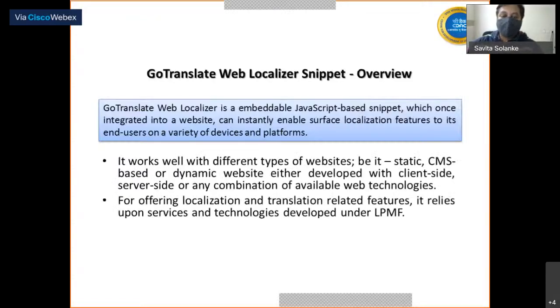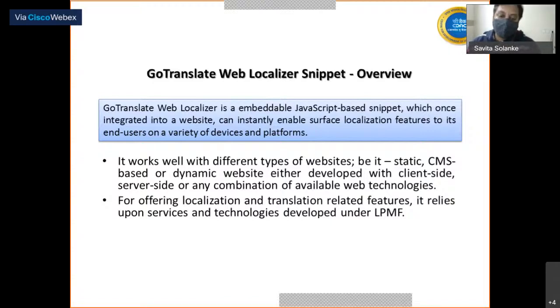So let's walk you through that snippet. Go Translate Web Localizer is an embeddable JavaScript based snippet, which once integrated into a website can instantly enable surface localization features to its end users on a variety of devices and platforms. So you need not worry that your website is being seen on a desktop browser and the user is also visiting through mobile browsers. It will work seamlessly.